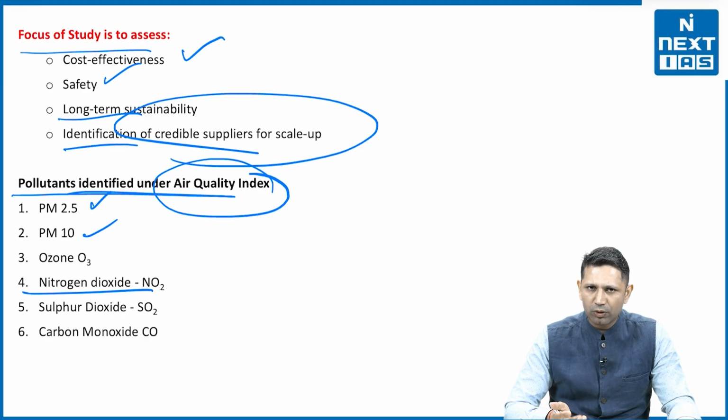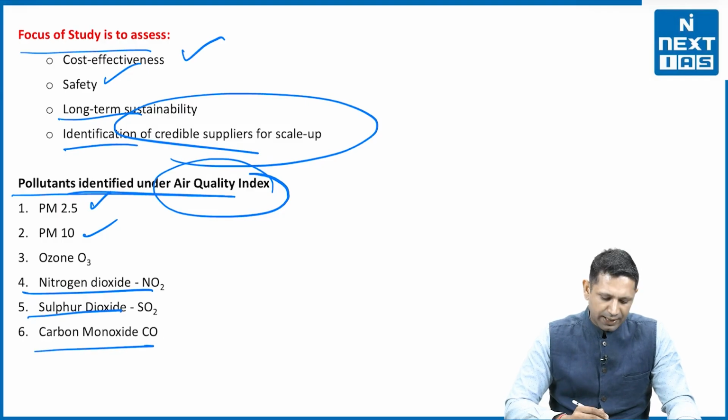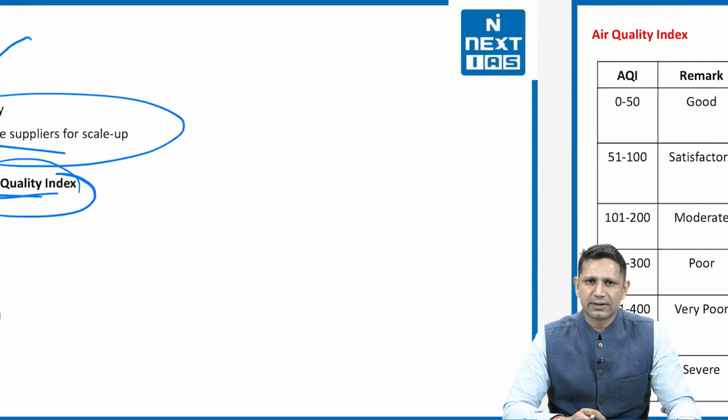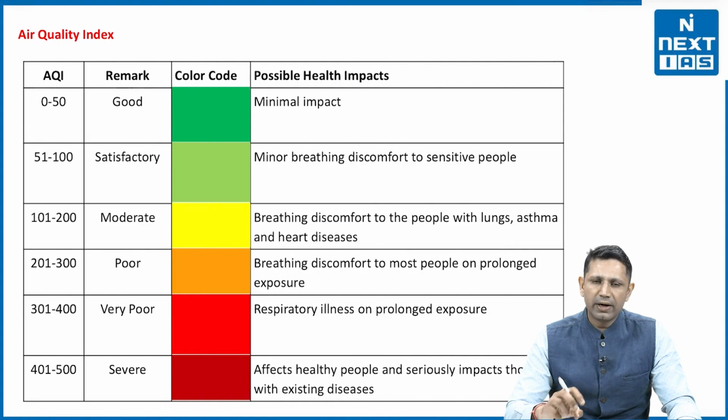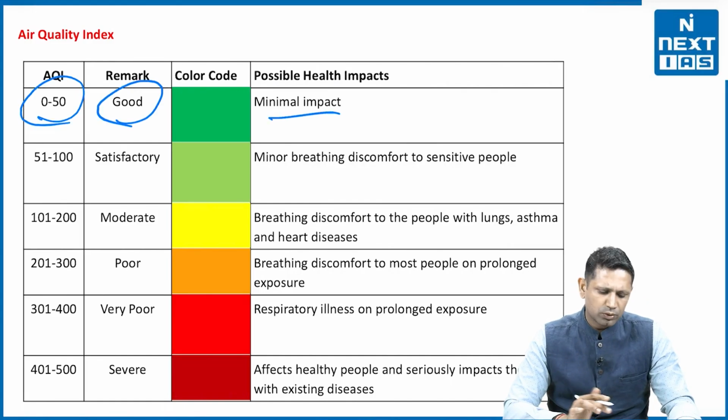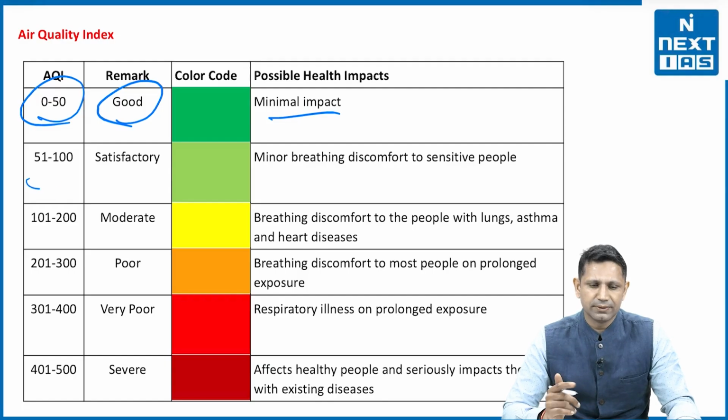Then we have nitrous dioxide, sulfur dioxide and carbon monoxide. So these are the pollutants that are identified under the air quality index. Now, air quality index के अंदर भी there are various scales. For example, if the air quality is between 0 to 50, then it is good. That is, minimal impact is on the health. तो यही एक हमारा desired level है जो हमें चाहिए.